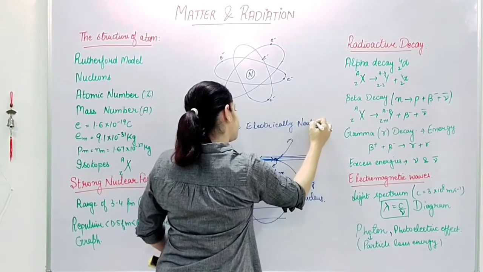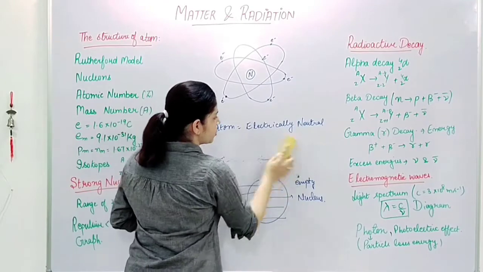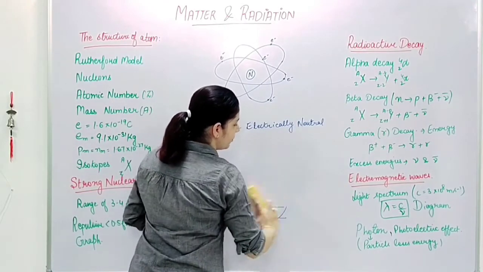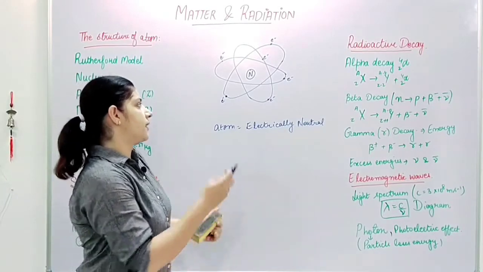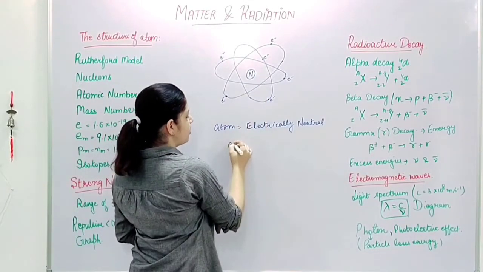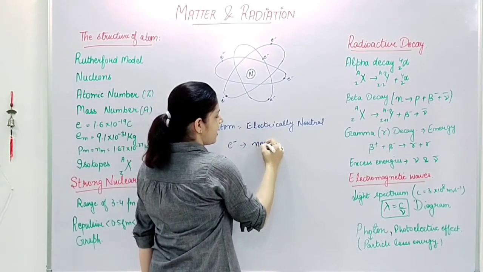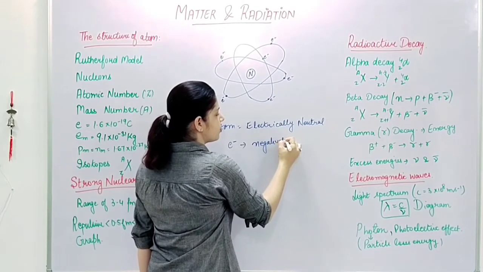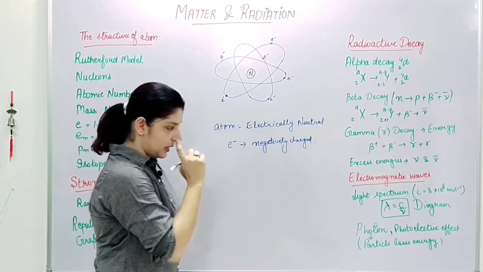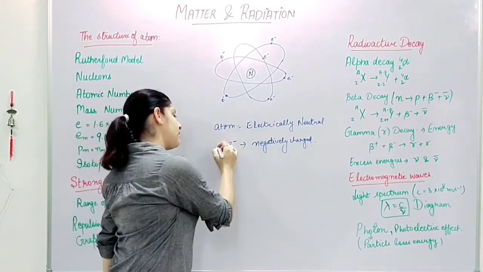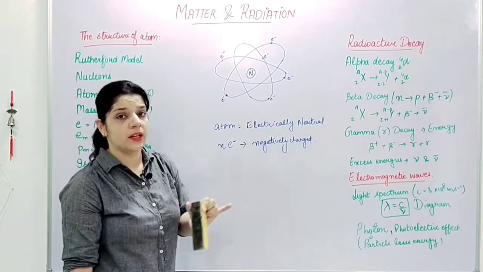Now he also said that since the atom here is electrically neutral, the overall atom which was studied by these scientists was observed to be electrically neutral. So that means, since we know the electrons are negatively charged, and we have suppose n number of electrons, but overall this atom appears to be electrically neutral.